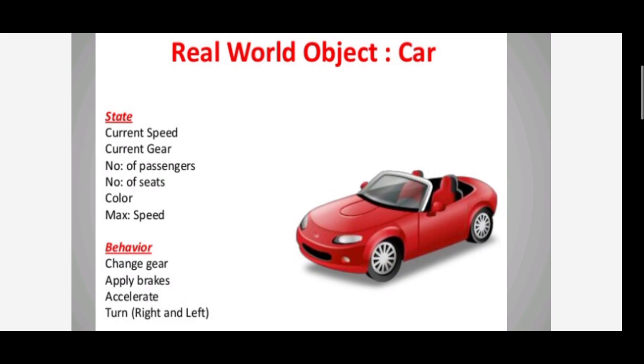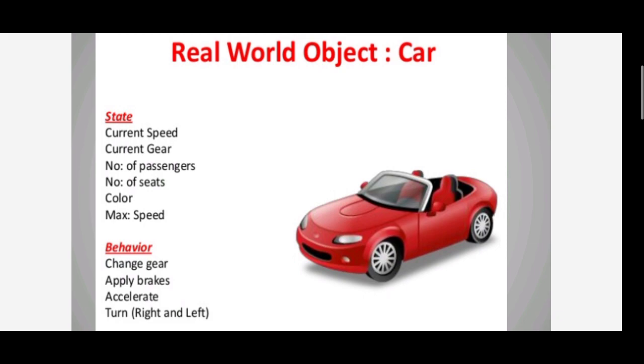Here we are taking a car. In the car we have two characteristics of the object. Here the object is the car. Current speed and current gear, number of passengers, color of the car, tires of the car, these are all the state.